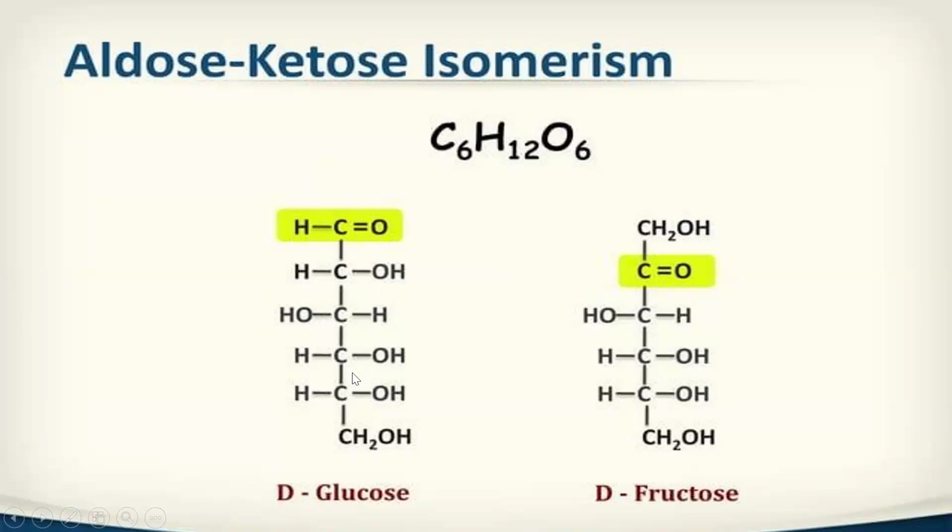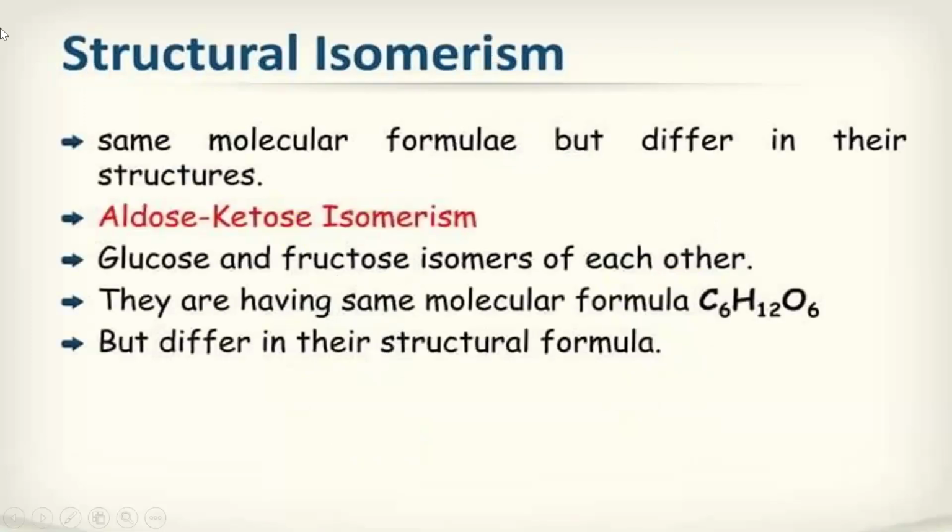That means the molecular formula for glucose is C6H12O6 only, and the molecular formula for fructose is also C6H12O6 only. What is the difference here? The difference is the structure. You can see this looks different from this. Both are D-glucose and D-fructose, but still they have different structures. The molecular formula is the same, but the structure is different. These are the examples for isomers and for structural isomerism.